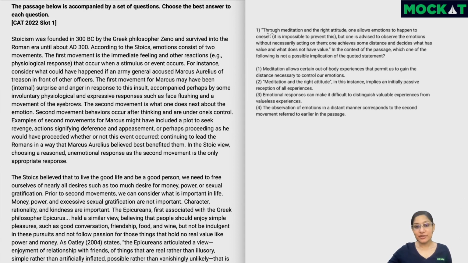Now, in this first question, for example, we have a sentence that is given in quotes. This means that this sentence is there in the RC itself. So we're going to look out for it. So it'll make sense to perhaps look out for words like meditation and right attitude.